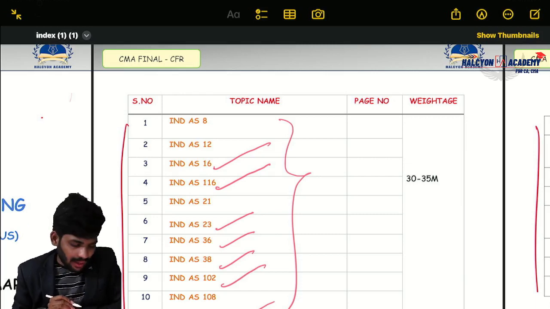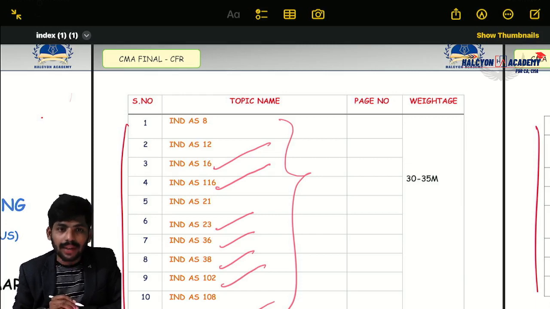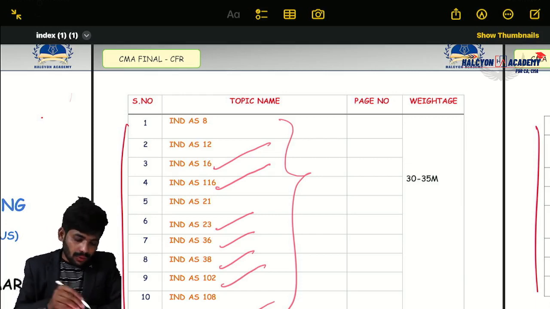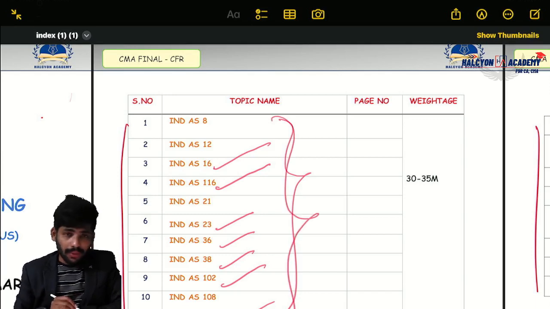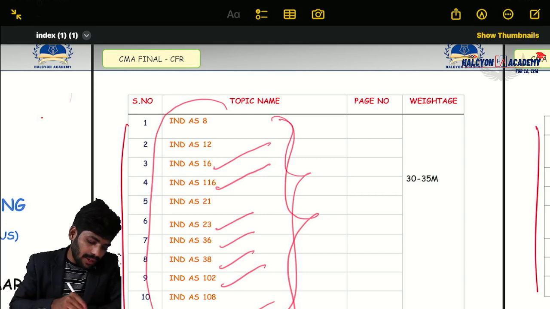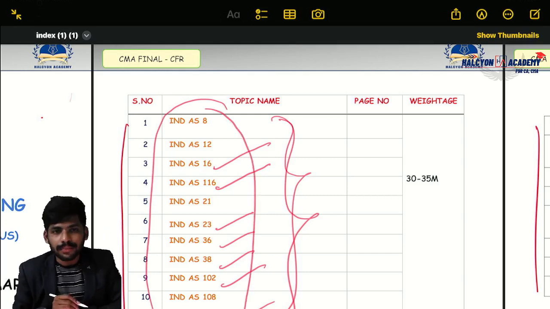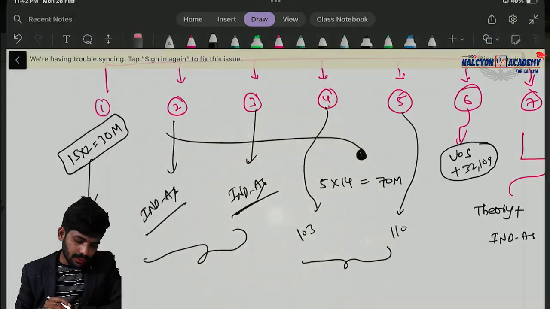These are the very important standards. Question number 2 and 3 will come from this index only.